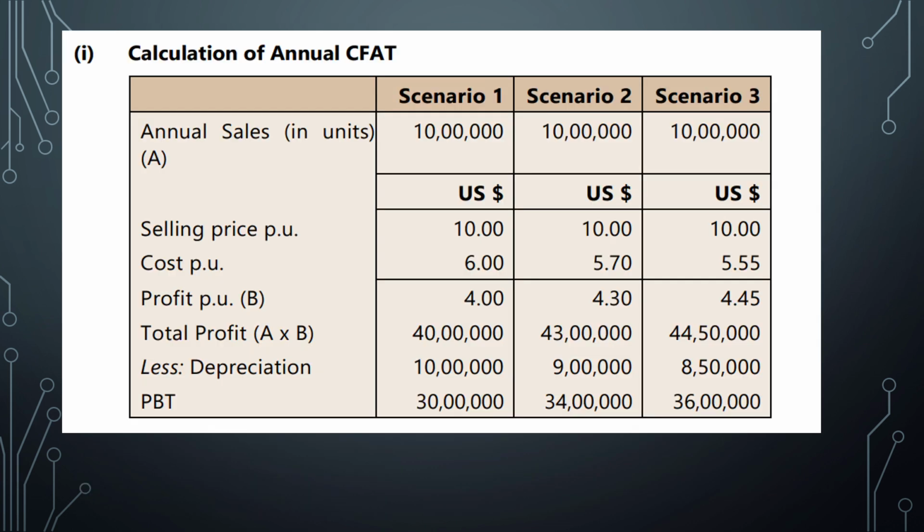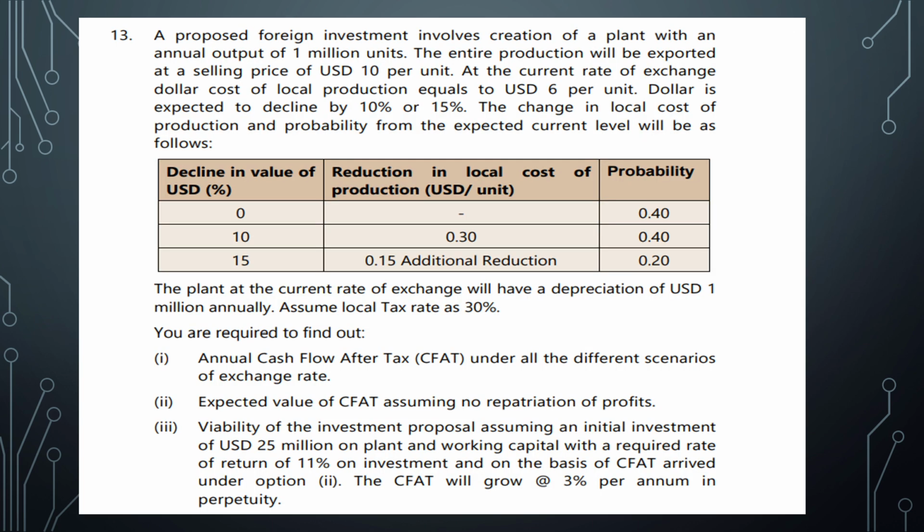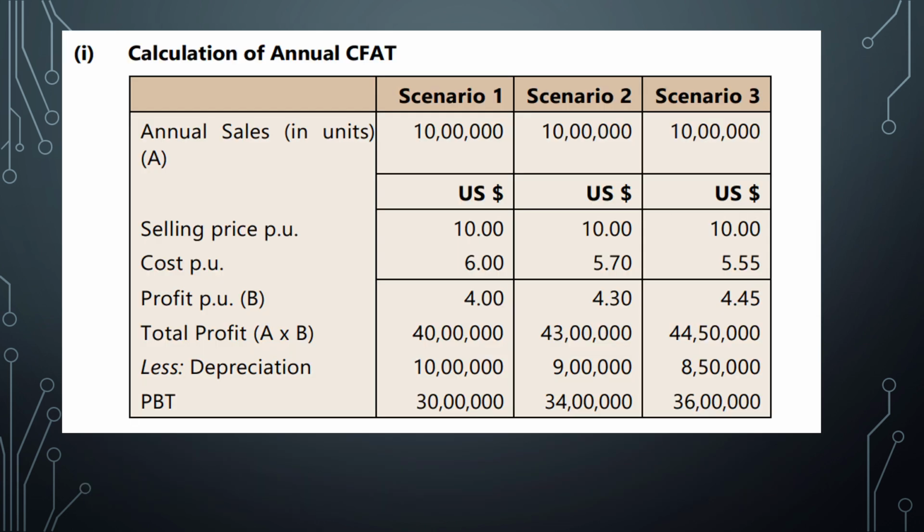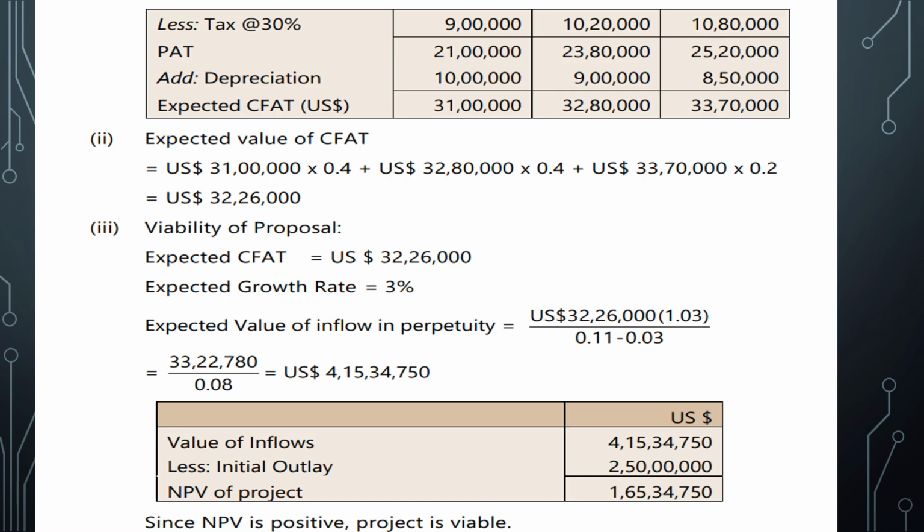So see this presentation, this is very important, the various scenarios. This cost point is important, the variables in 0.3 and 0.15, so that will give you 5.7, 5.55. So that will give you in turn, if you apply a profit before tax of 30 lakhs, 34 lakhs in scenario 2 and 36 lakhs in your scenario 3. And then the expected value of cash flow can be found using probability factor. Then viability of proposal will be US dollar